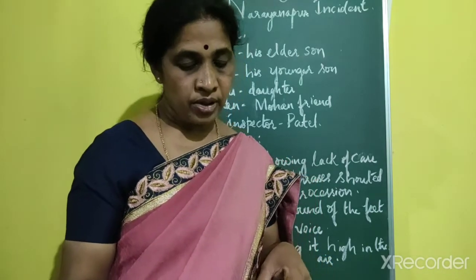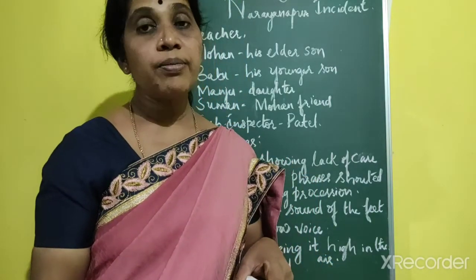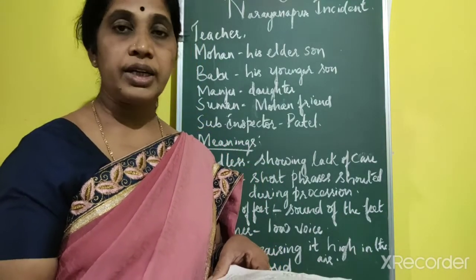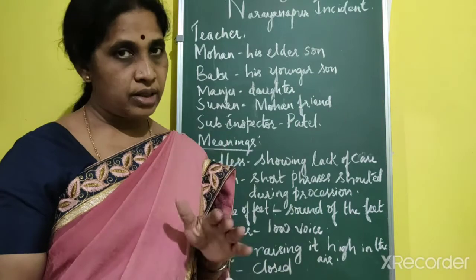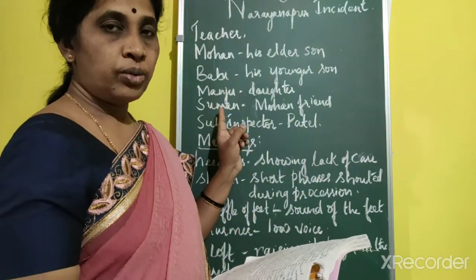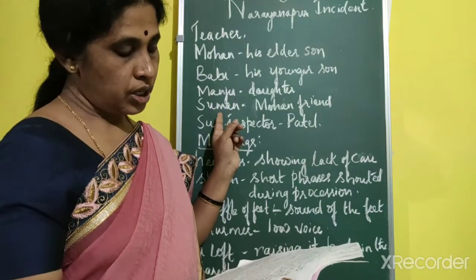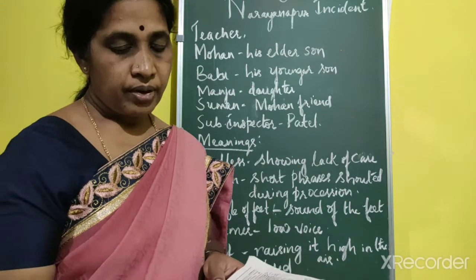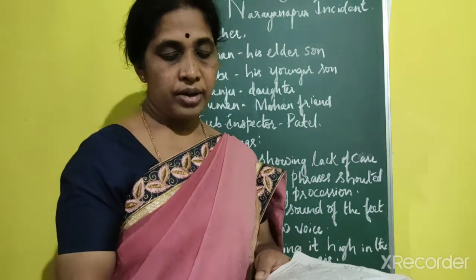Eighth paragraph. Suman and another boy turned up after they had finished their dinner that night. So that night, Suman, Mohan's friend who led the procession, along with another boy, turned up after they had finished their dinner.